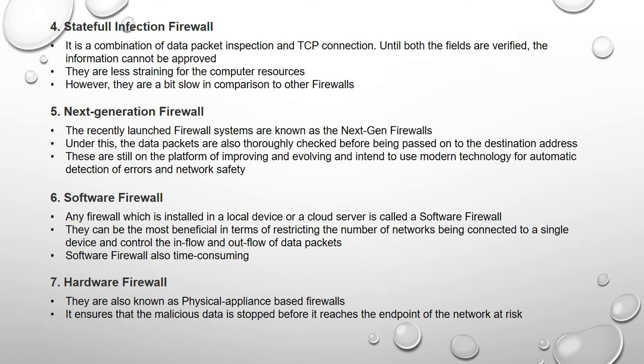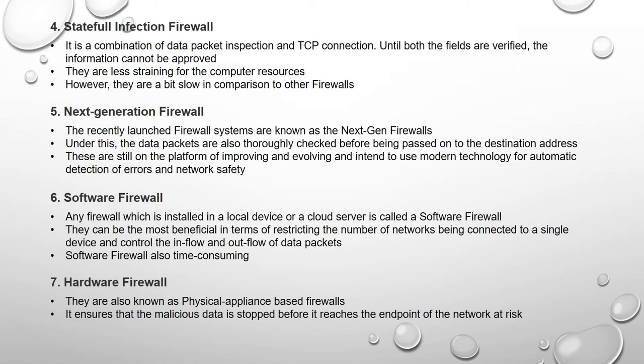Next is your stateful inspection firewall. It is a combination of data packet inspection and TCP connection. Until both fields are verified, the information cannot be approved. They are less straining for computer resources.